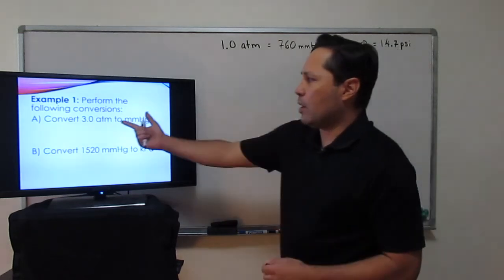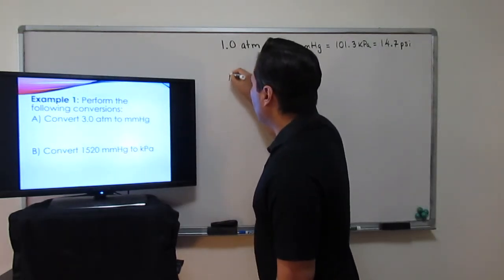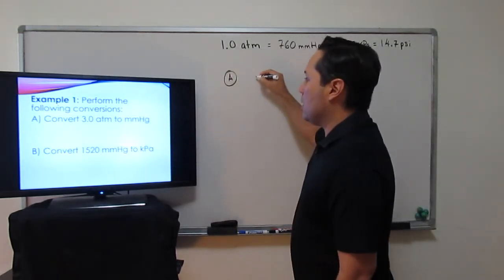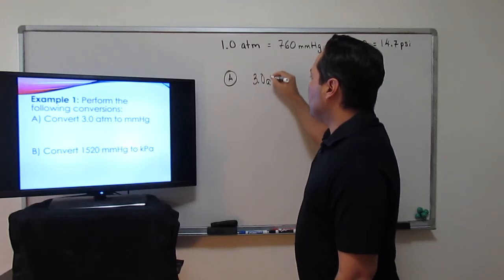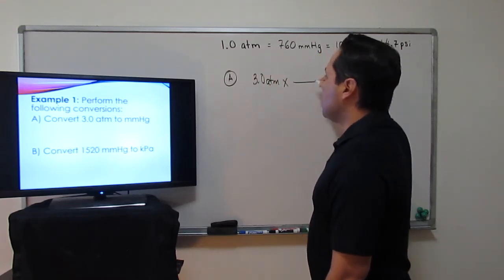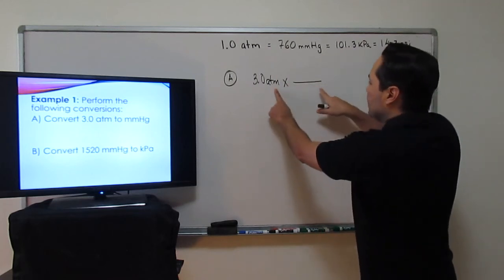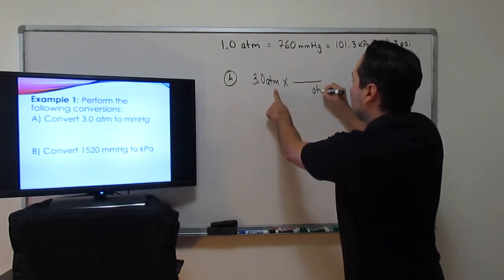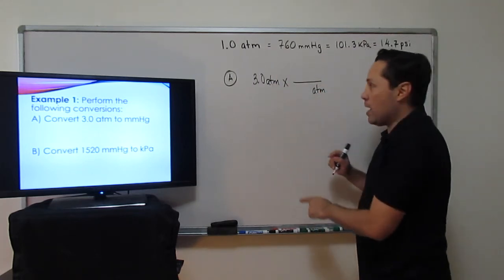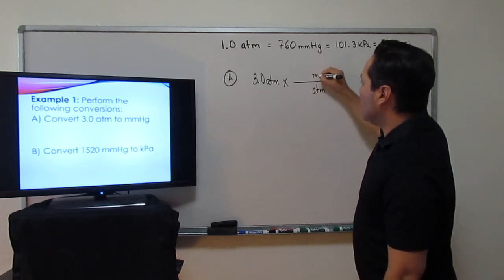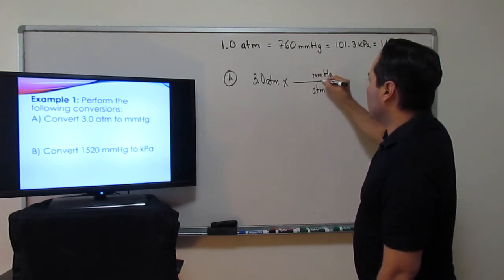So I'm going to write down my given, for our example A right here, part A: 3 ATM of pressure. Now I want to convert it to millimeters of mercury. So I need the denominator to match. It's going to be atmospheres, so that they can cancel each other out. On the numerator, that's what I'm solving for, so that goes on the top.